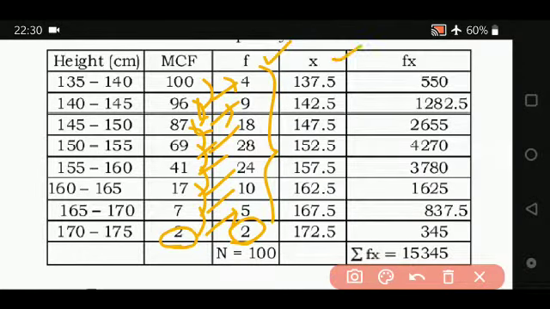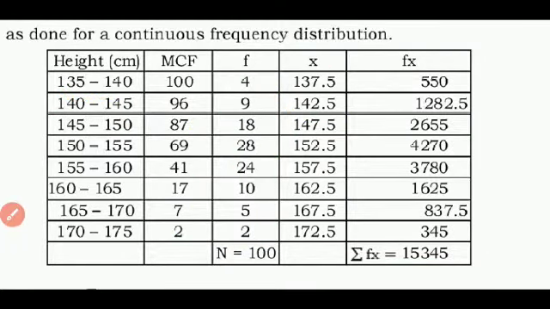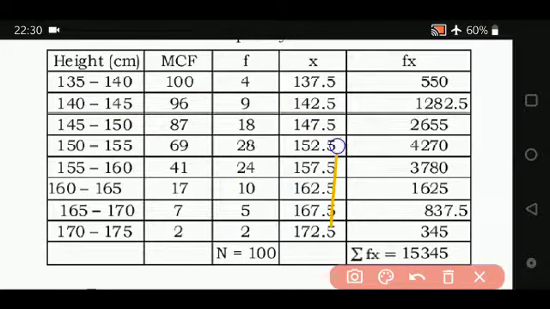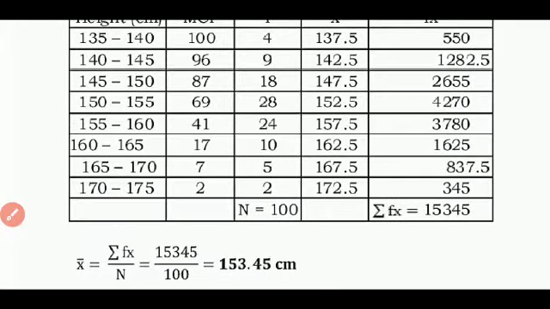Then f into x, where x is the midpoint of the class. You multiply, get the value, apply the formula and solve the example. So it's very important that if the data is given in the form of less than cumulative frequency or more than cumulative frequency, you first find the normal frequency and then solve the example.